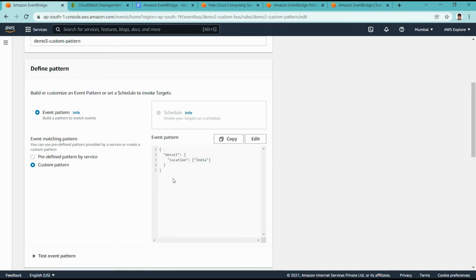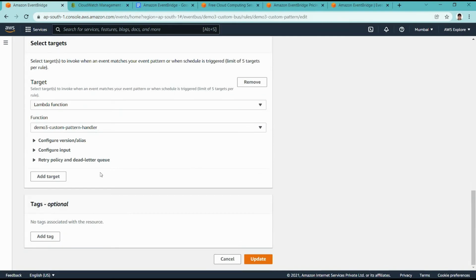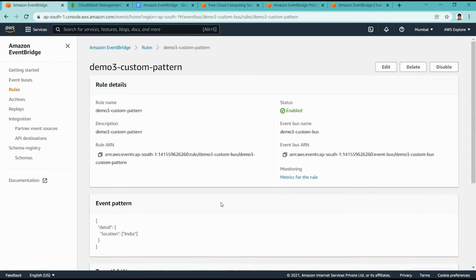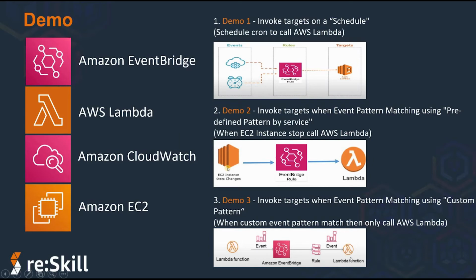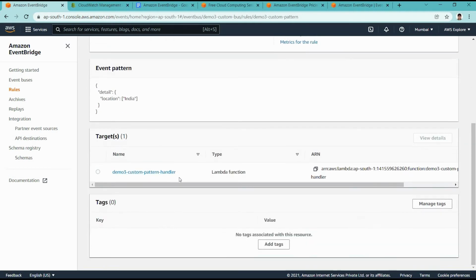Whenever any event comes to EventBridge, it will be matched against this pattern, and only when the pattern matches location India will the targeted lambda function get called. So as per this demo, we created this lambda, a custom event bus, and one rule inside the custom event bus with custom pattern matching, to call the targeted lambda function only when the event data has the location India.